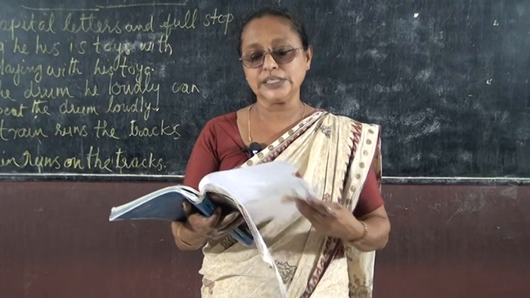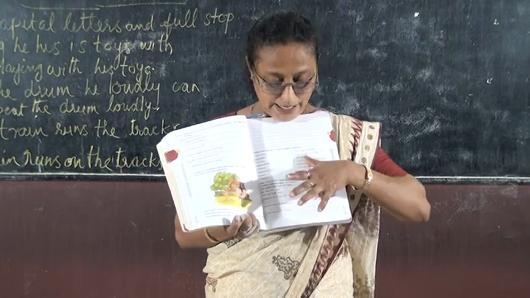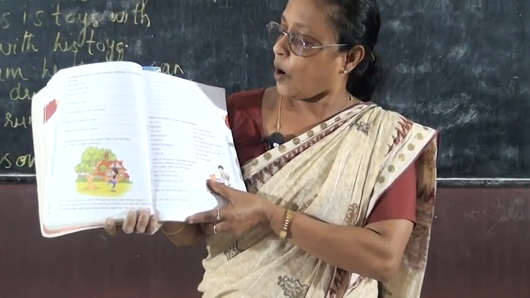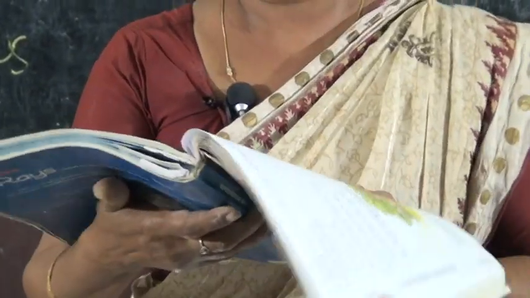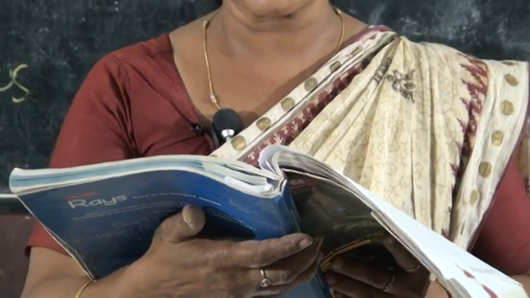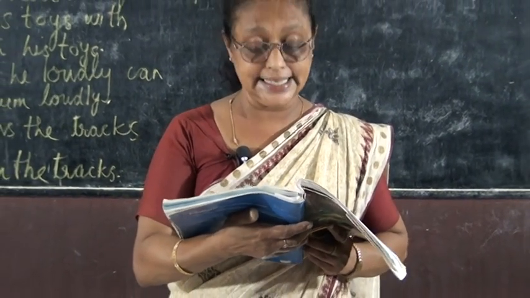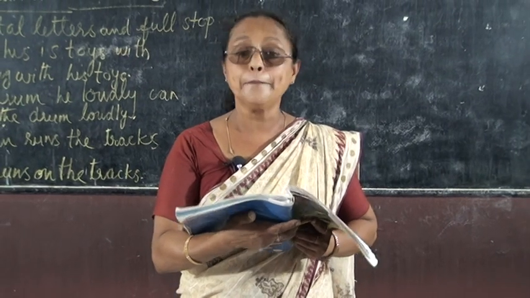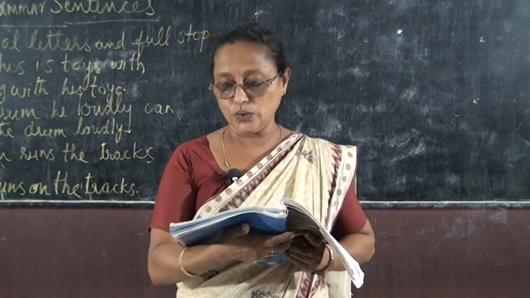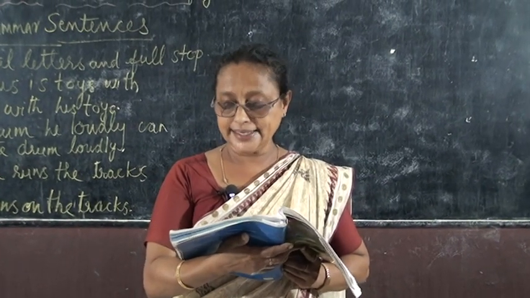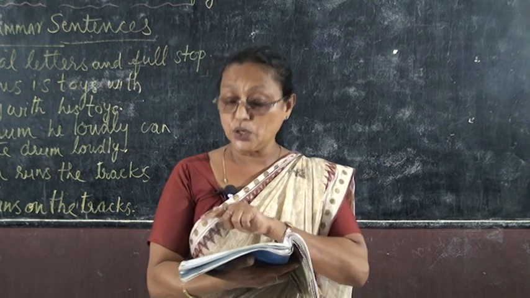And one more thing I should say to you is that the next exercise is D. Here, match the columns to make complete sentences. One has been done for you, the rest you should do. That is, the earth goes round the sun. First one, on page number 43, exercise D: match the columns to make complete sentences. The first one is given in the textbook: the earth goes around the sun. The second one, Hyderabad is the capital of Andhra Pradesh. So you should match it in your textbook itself.